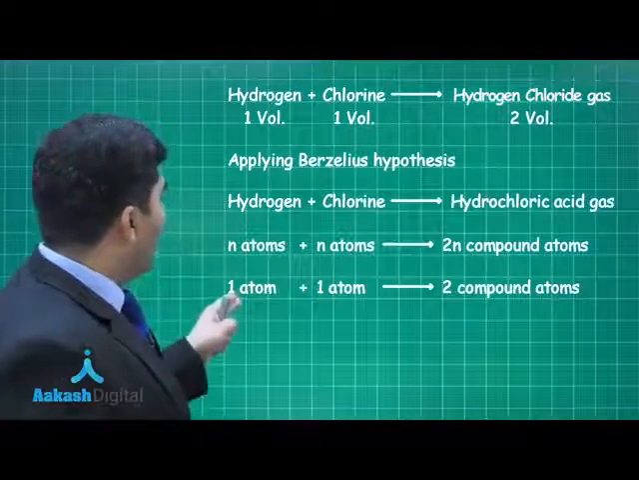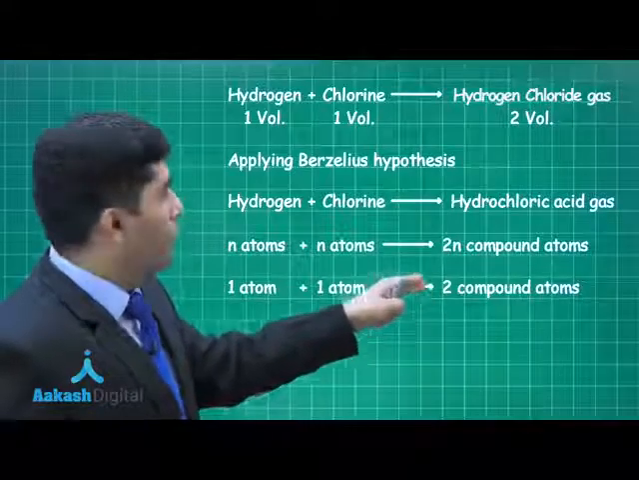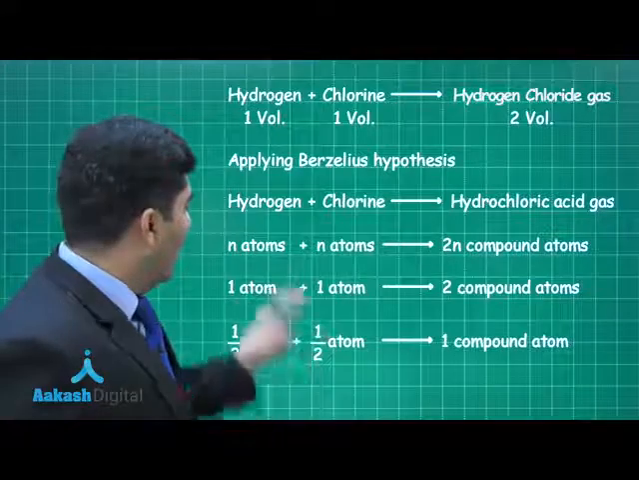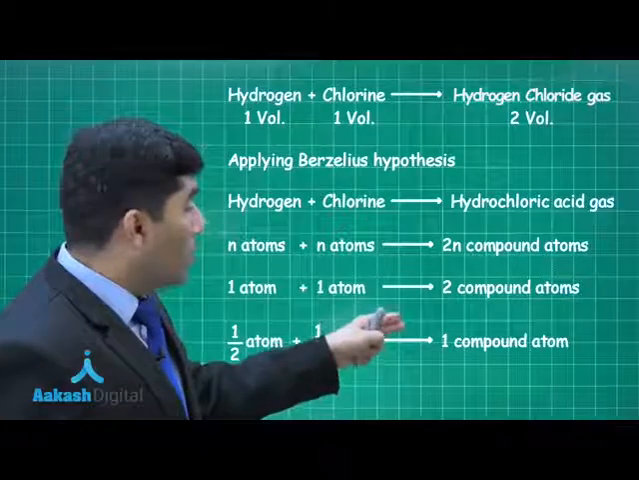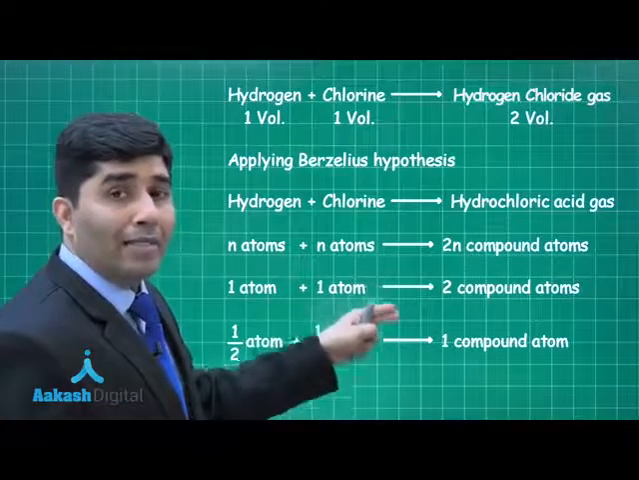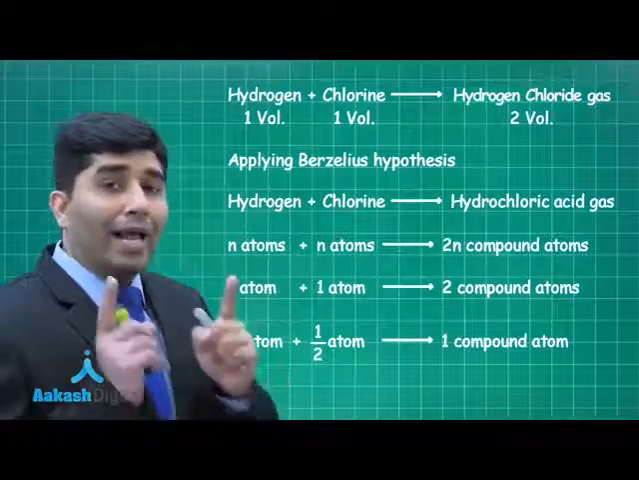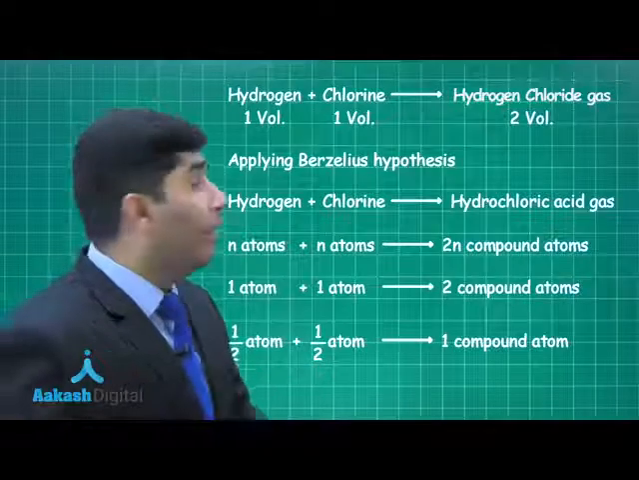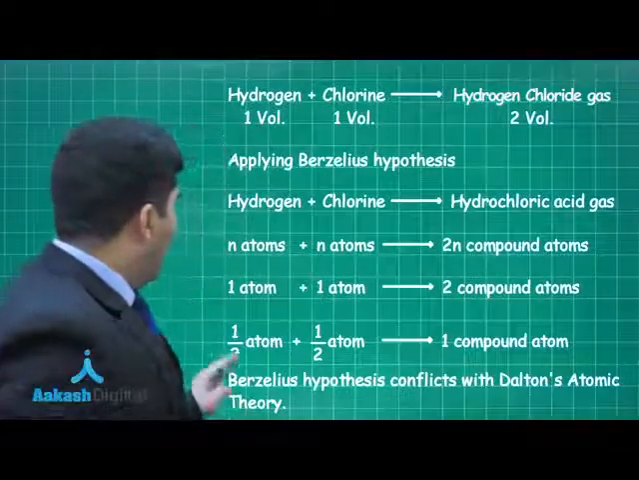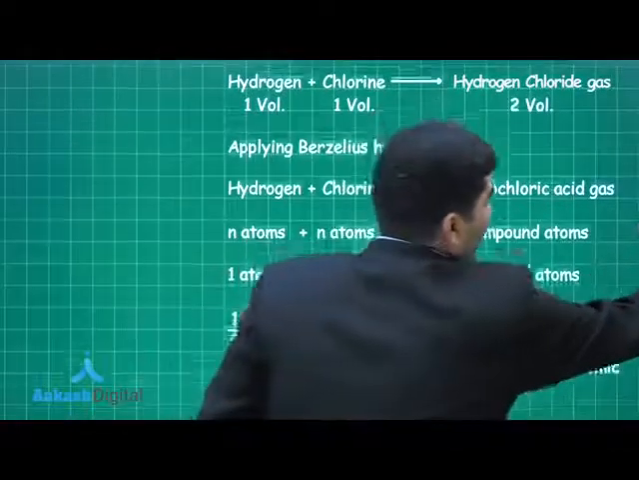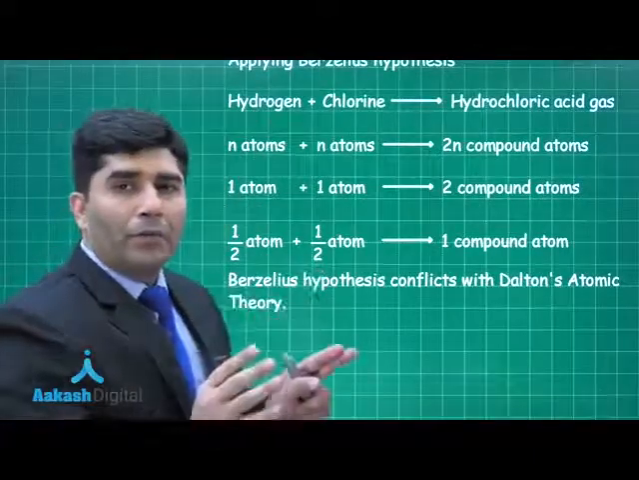This means 1 atom of hydrogen and 1 atom of chlorine will give us 2 compound atoms of hydrochloric acid gas, and half an atom of hydrogen will combine with half an atom of chlorine to give us 1 compound atom of hydrochloric acid gas. But, my dear friends, half an atom cannot exist according to Dalton's atomic theory. So we can say that the Berzelius hypothesis completely conflicts with Dalton's atomic theory, right?